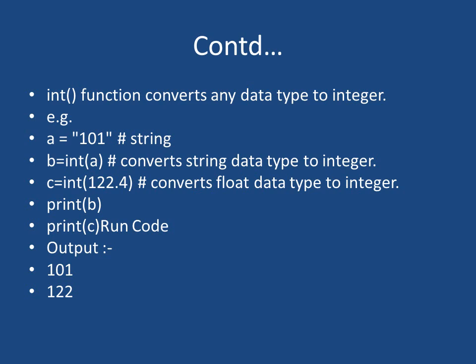Suppose here a equal to 101, and this is in string form. 101 is a number, but when you put that 101 into double quote or single quote, it will be treated like a string. So suppose b is another variable and int(a), you are passing 101, then b will get 101. Right now it is in the form of integer. See, int 122.4 is in floating point form, and now you will get 122.